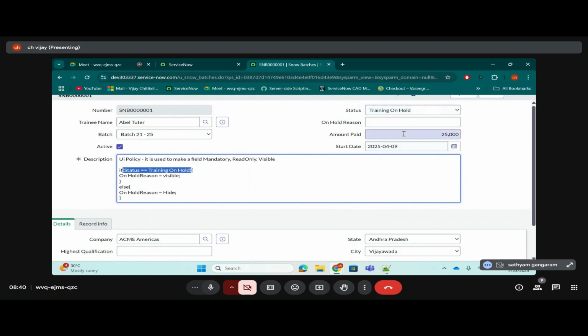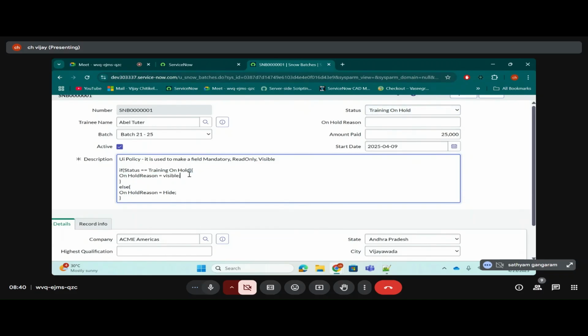It will return true. If this if condition returns true, it will enter into the if curly braces. So in this case, where will it enter? The if curly braces only, right?